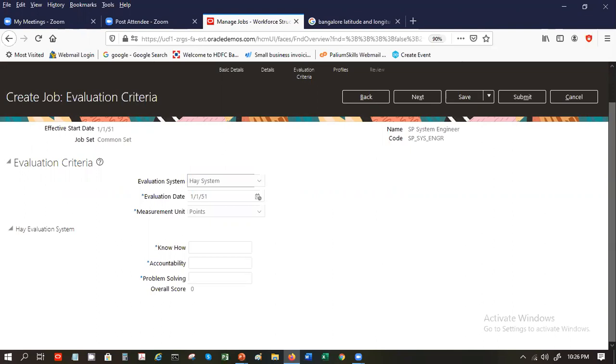So here, what they say in this system is, we'll evaluate each job on a know-how scale, and you can give some numbers, and based on that the system will calculate a score. Okay. So this score you can compare with an individual. When he's working, how much know-how does he apply? How much accountability does he have in his job? How much problem solving is he doing? Then you come up with a score and do a comparison whether he fits that job or not, or does he need any enhancements and stuff like that.